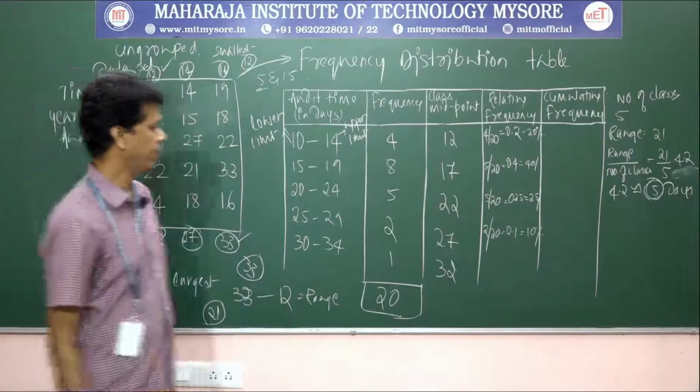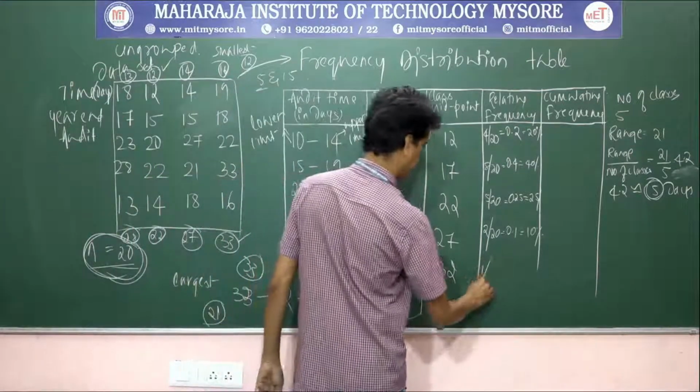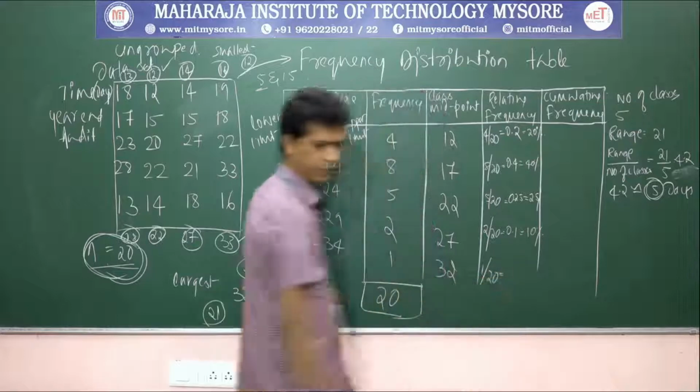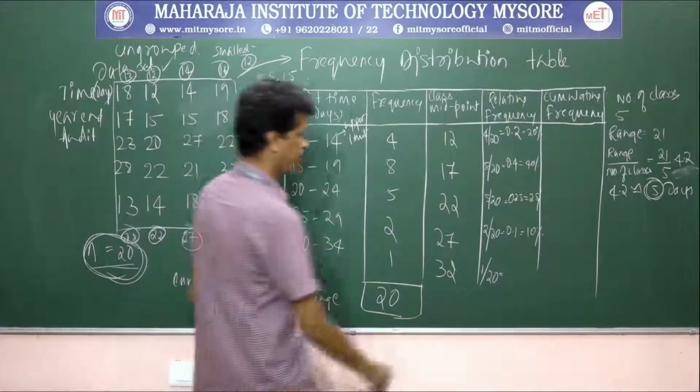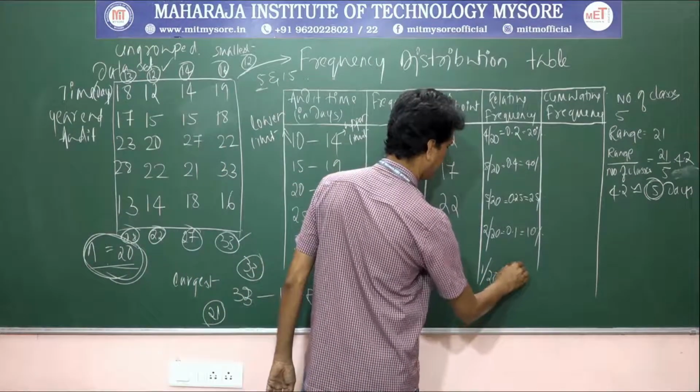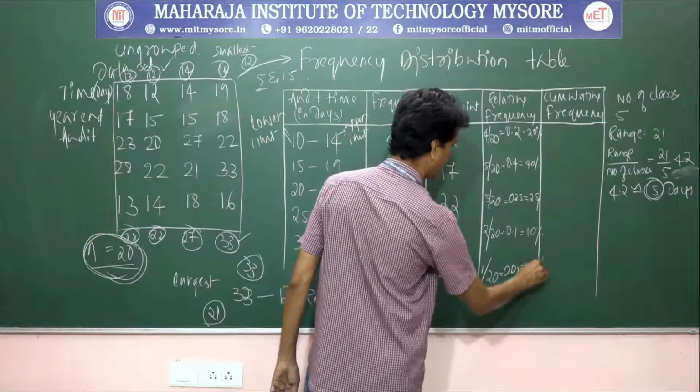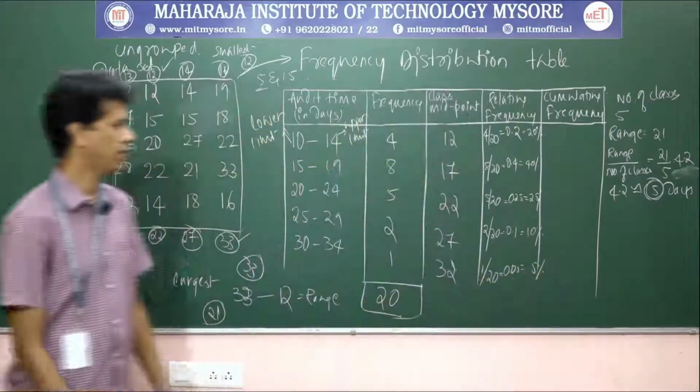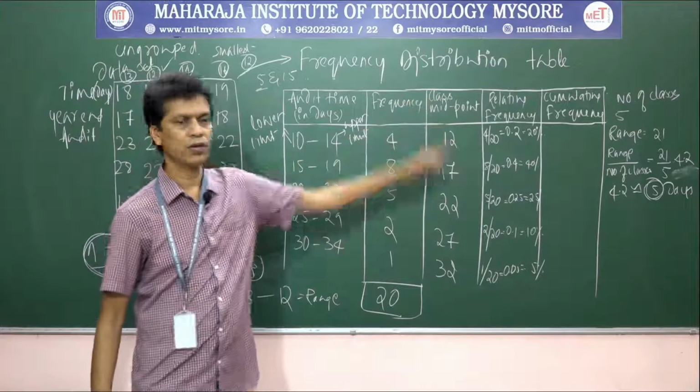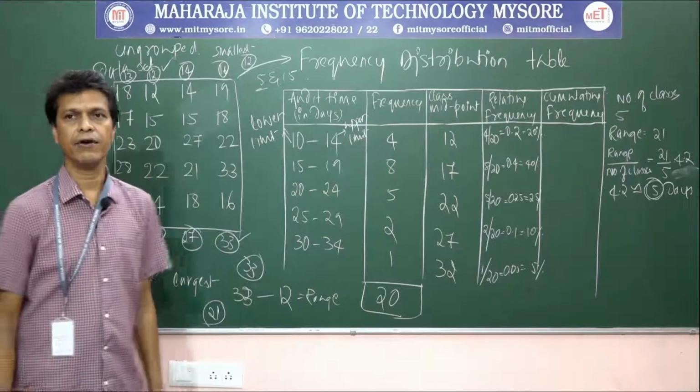And then 1 divided by 20 is equal to 0.05, which is 5%. That is how you can calculate the relative frequency.